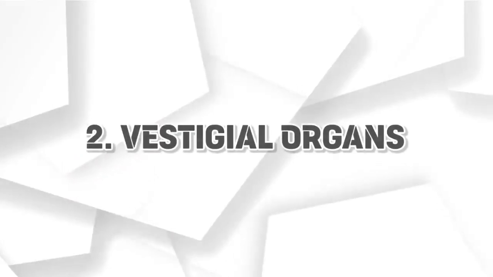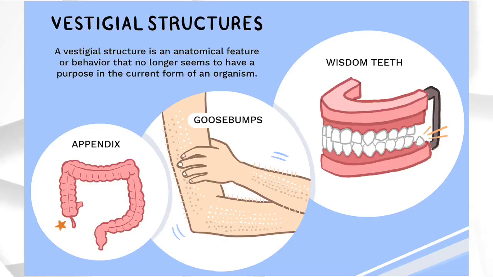2. Vestigial organs. Vestigial organs are defined as the organs that have no apparent function and are considered to be the residual parts from past ancestors.